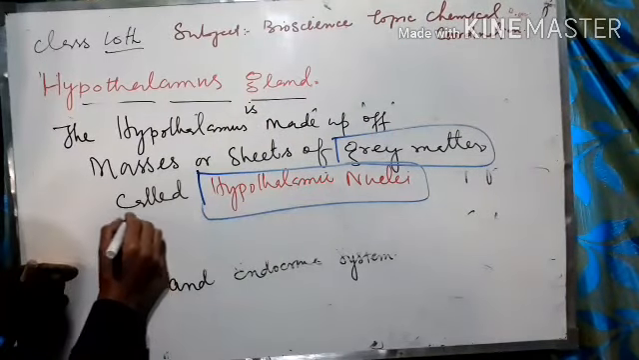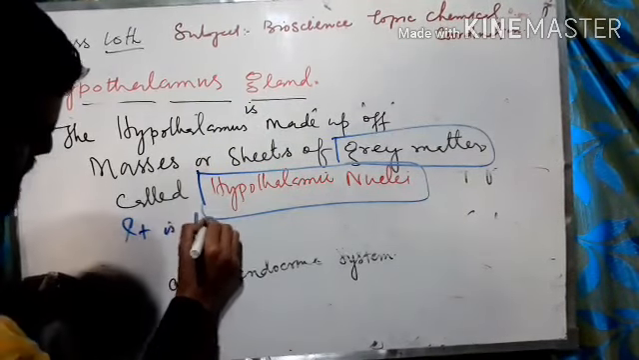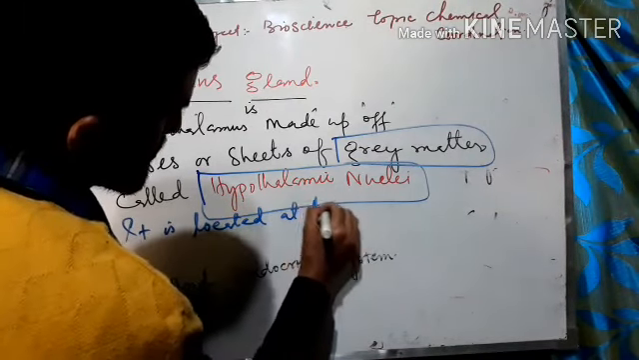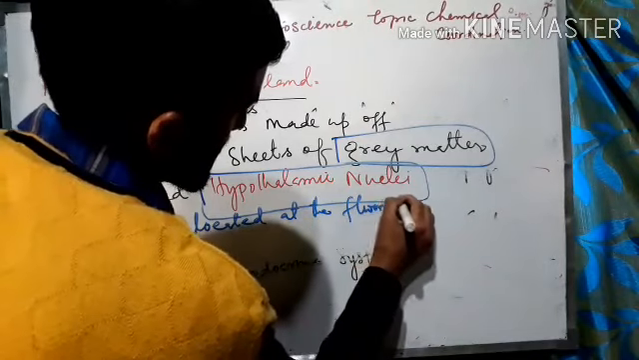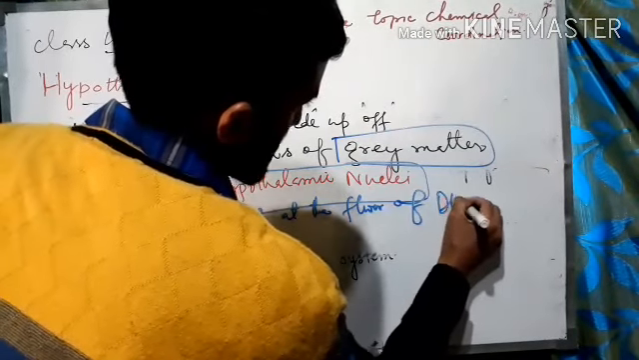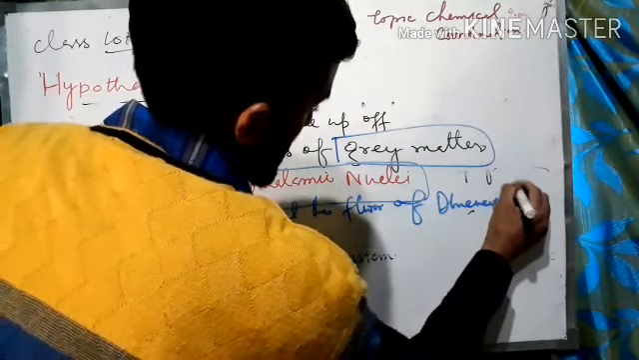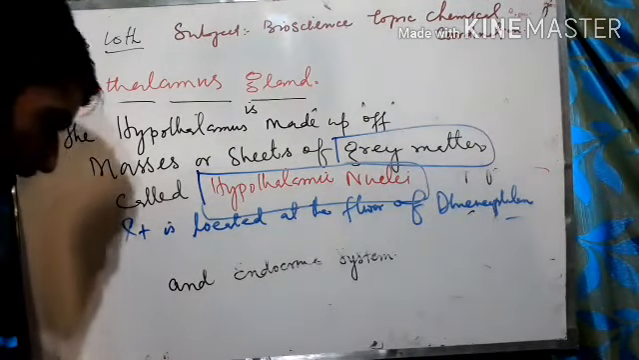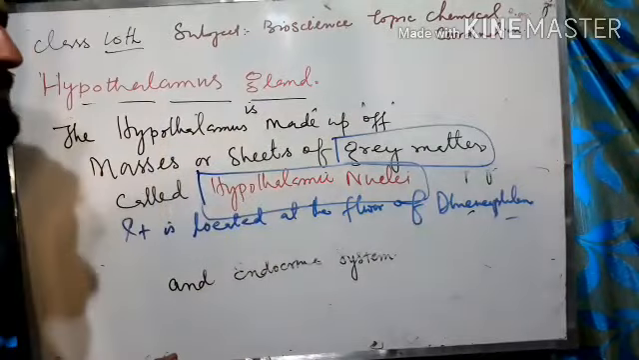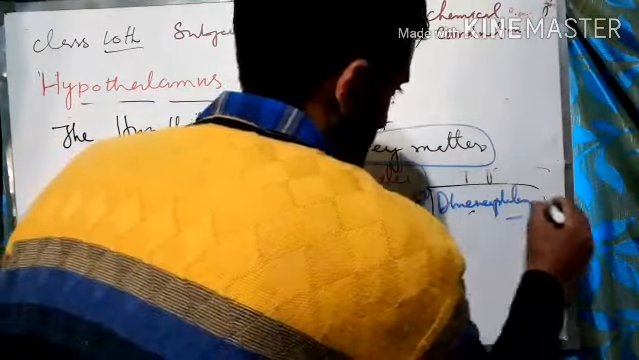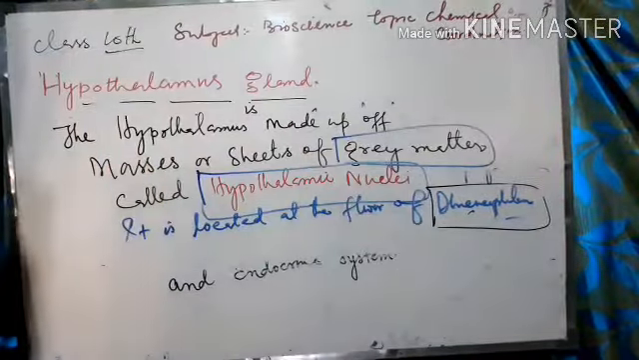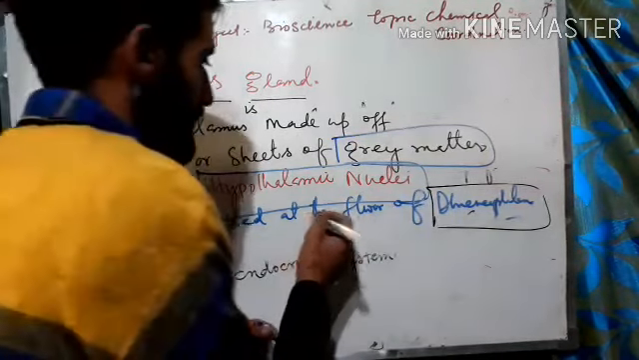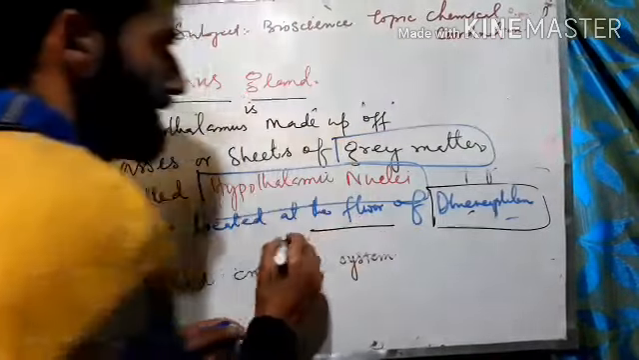It is located at the floor of the diencephalon, and you know the diencephalon is a part of the brain. Simply, you can see the location of the hypothalamus is in the brain, on the floor of the diencephalon.